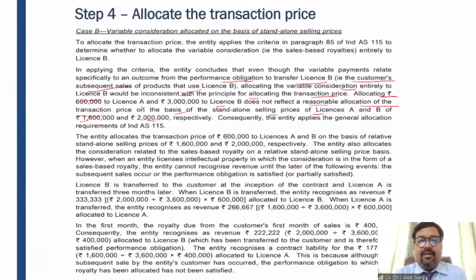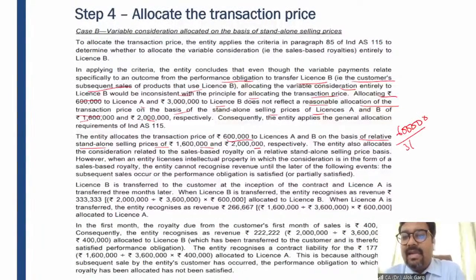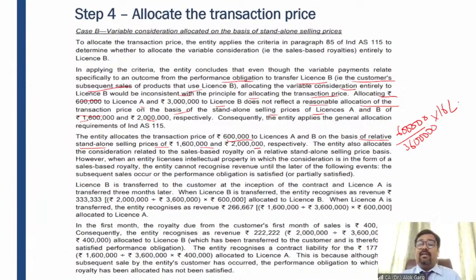So the entity allocates the transaction price of 6 lakh to license A and B on the basis of relative standalone selling price of 16 lakh and 20 lakh respectively. So how does this 6 lakh have to be allocated? 6 lakh divide by 36 lakh multiply by 16 lakh, right? And for the next performance obligation, license B, 6 lakh multiply by 20 lakh divide by 36 lakh. And how does this 30 lakh have to be allocated? Again, 30 lakh multiply by 16 divide by 36, 30 lakh multiply by 20 divide by 36, right?